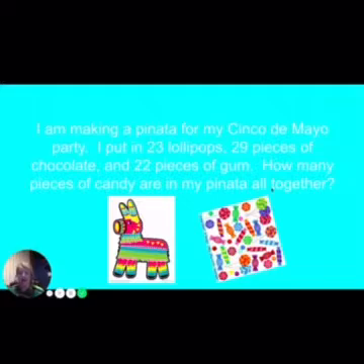Now I'm going to go back and see, are there any clues that might help me solve this mystery? And up here we see that there are 23 lollipops, 29 pieces of chocolate, and 22 pieces of gum in my piñata. So in order to do that, would I figure out the answer by adding or subtracting?